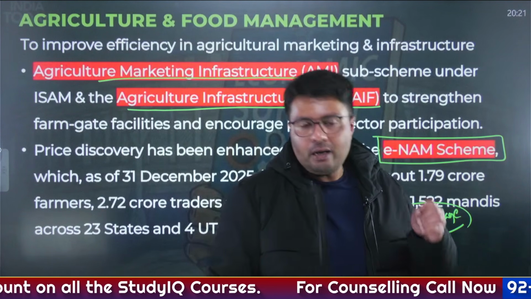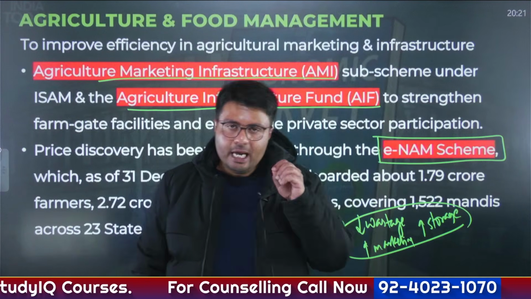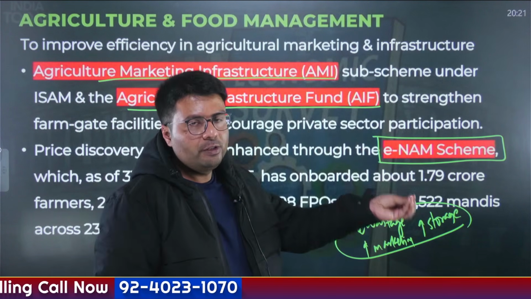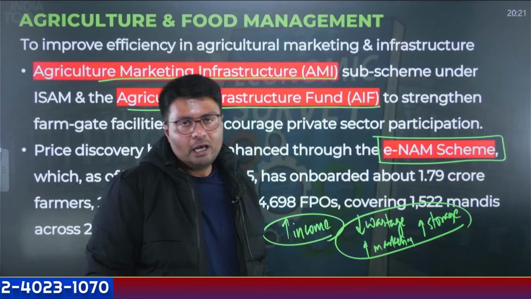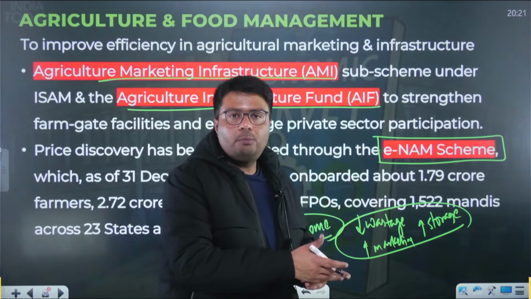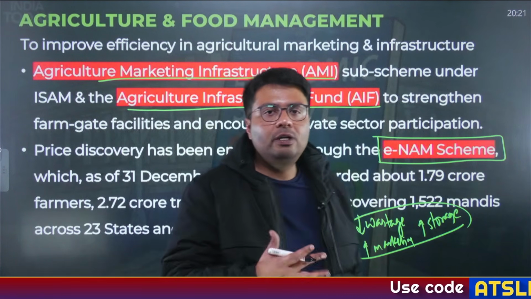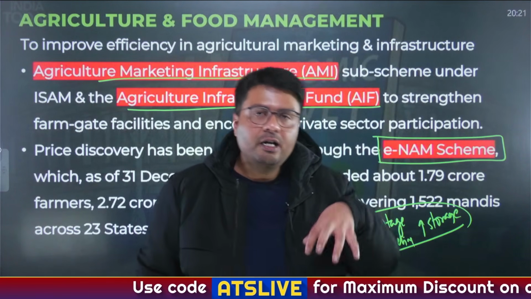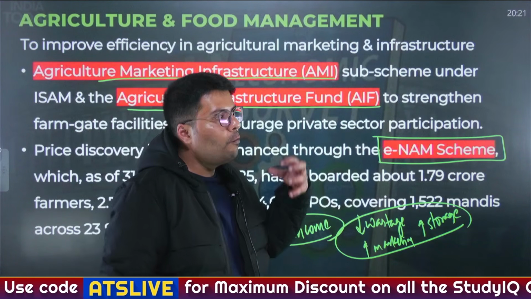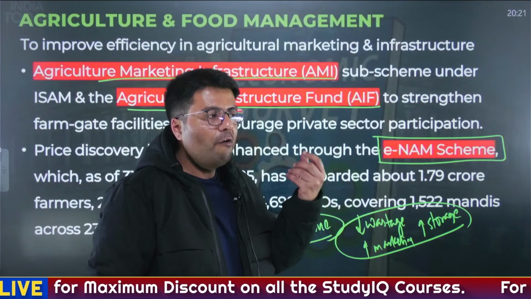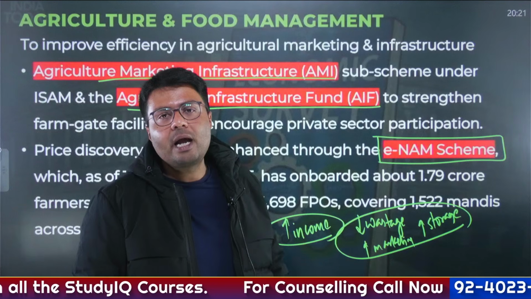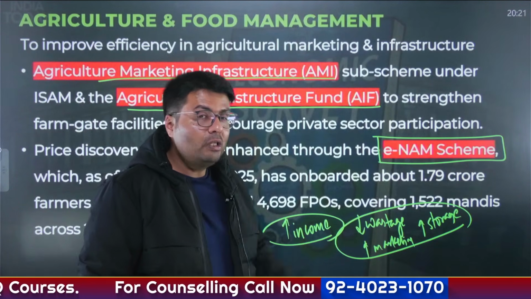On the eNAM portal, as against the present scenario, to sell an agricultural product, the farmer needs to visit the nearest APMC mandi, right? So this adds to the transportation cost, this adds to the physical burden on the farmers. Similarly, in the APMC mandi, only the traders from the nearby areas would come, right? So a farmer in Punjab won't be able to sell their produce to a trader that is located in Tamil Nadu. But this is not the case anymore.